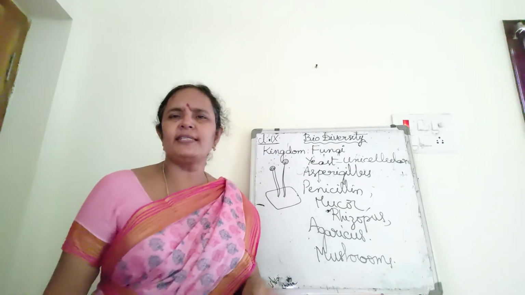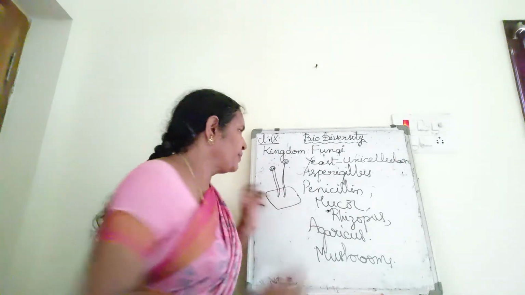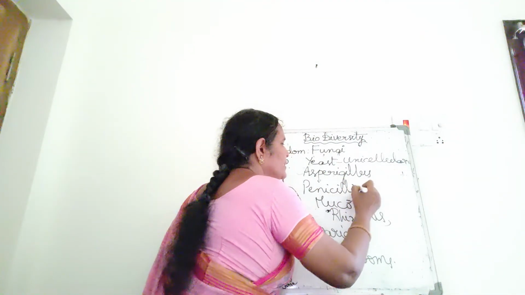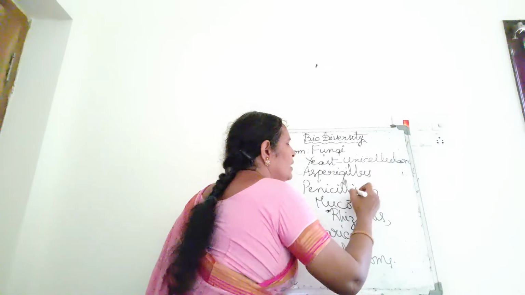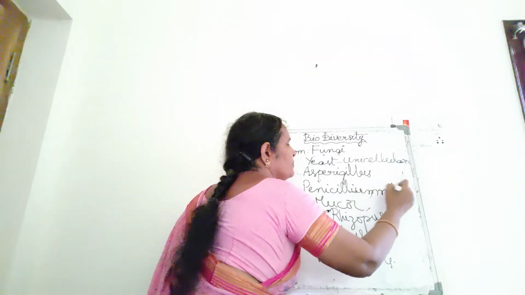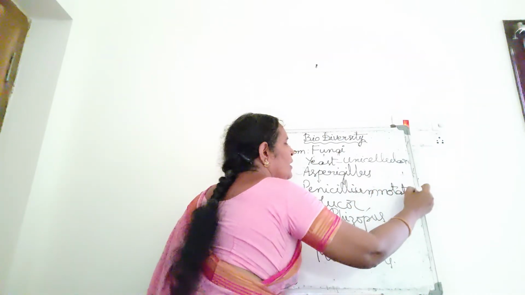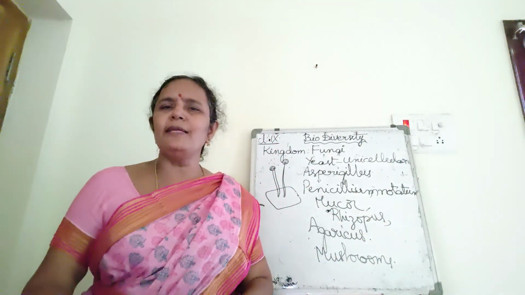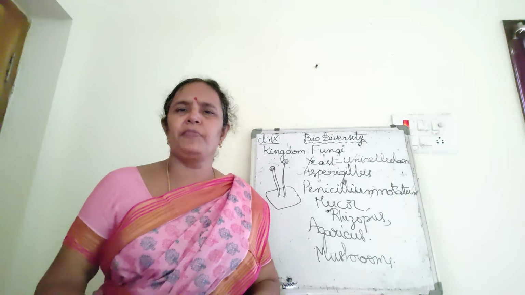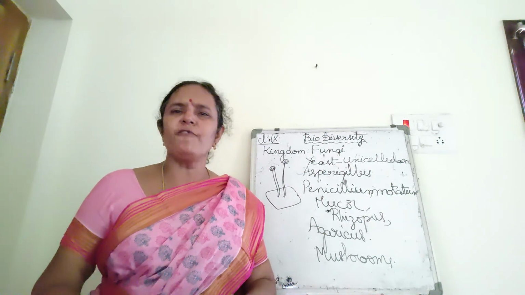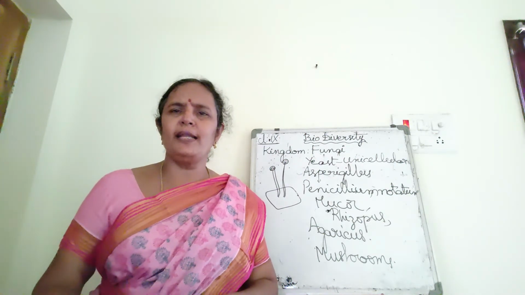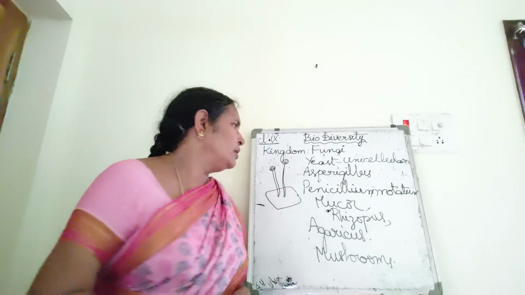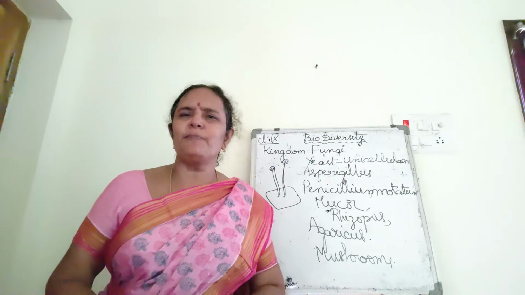From Penicillium we extract penicillin. Actually this is Penicillium notatum. The antibiotic obtained from this Penicillium notatum is penicillin. It was extracted from Penicillium notatum by Alexander Fleming for the first time, and it is the first antibiotic till now. And many antibiotics are obtained from fungi.